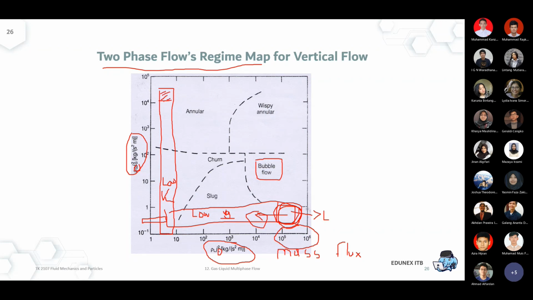But over time, the gas producing field is declining, so we may shift to the churn regime. So that could be one possible explanation, a change in the flow rate, or even a change in the composition, a change in the vapor fraction. Of course, it will affect the position inside of this regime map.